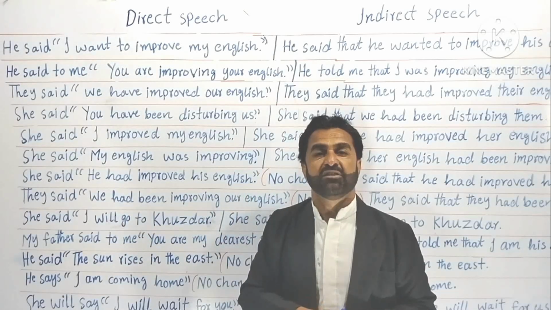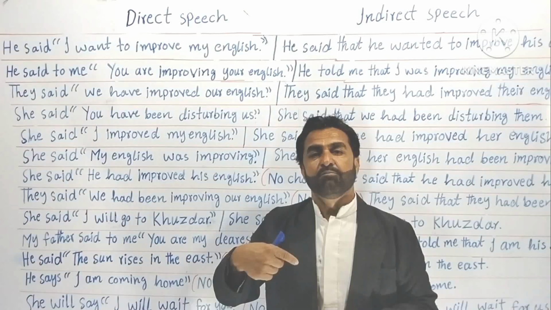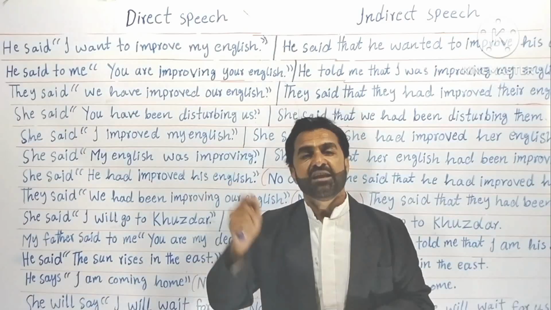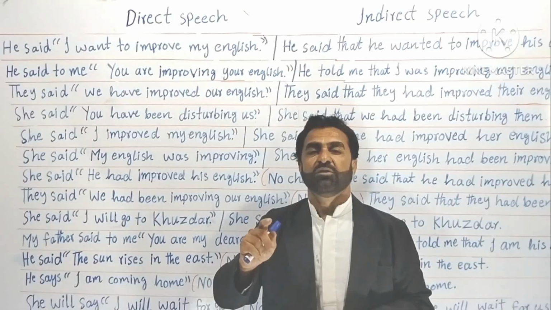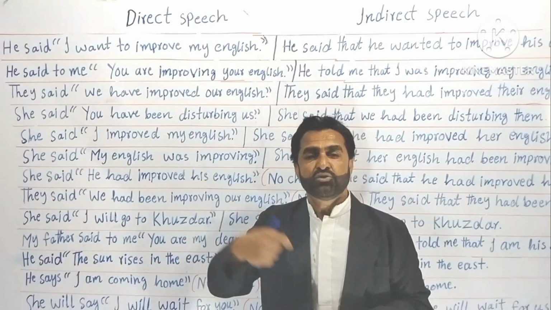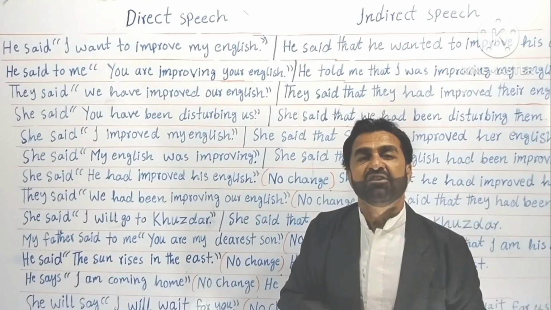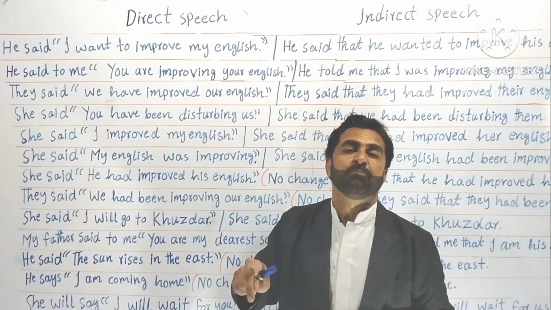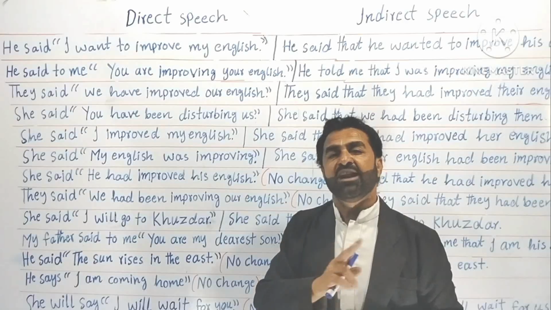Now, "to" is a preposition. Okay, "me" is the object. He said to me, but "he said me" would have been wrong. "He said her" would have been wrong. "He said him", wrong. "He said them", wrong. "He said us", wrong. But rather it should be, he said to us, he said to them, he said to me, he said to her, he said to him. Correct. But where it is "he said to me" or "to him", that would be "told me", "told him". Understood? This is the difference. When it is "said to me", then "told me", not "said to me" again.